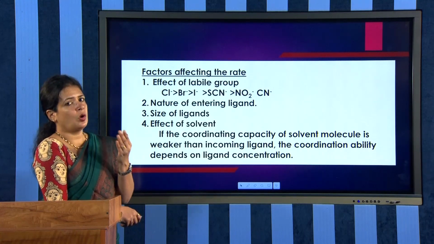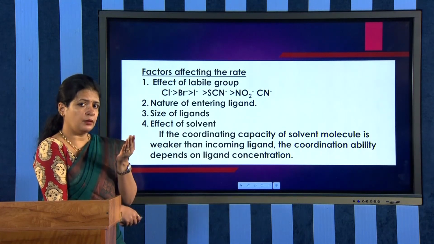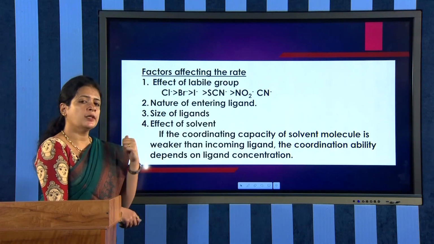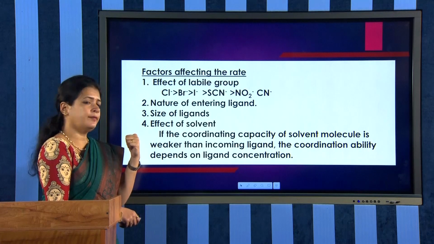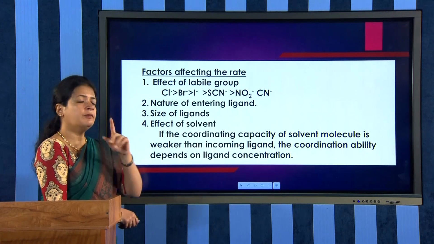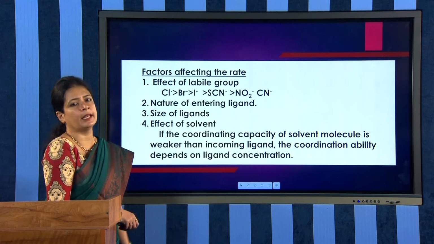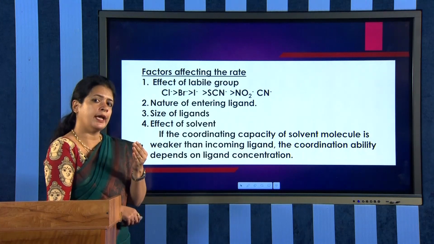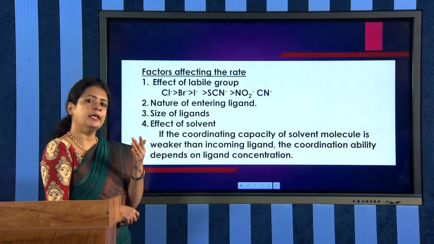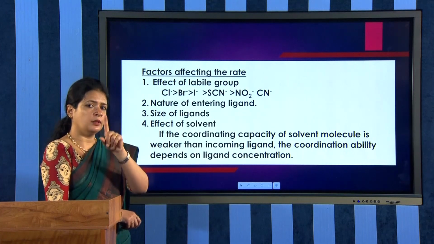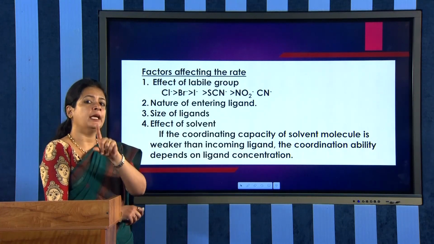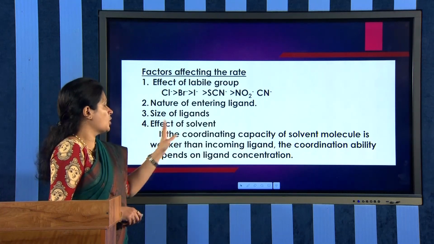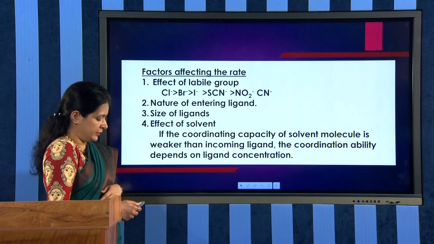And if the solvent has a less attacking nature than the incoming ligand, then what is the factor affecting the rate of the reaction? It will be the concentration of the ligand. So if the concentration of the ligand increases, the reaction rate will increase, provided the solvent is not able to attack the complex. That is to be noted. So the effect of solvent is an important factor.